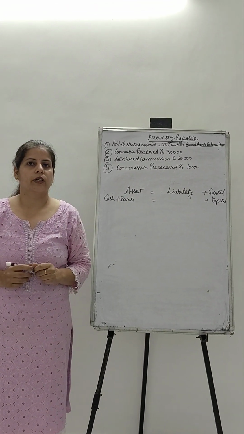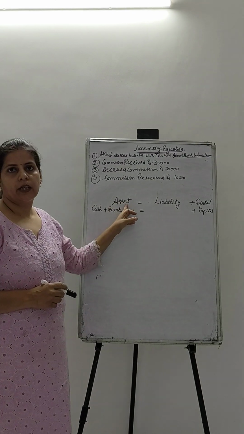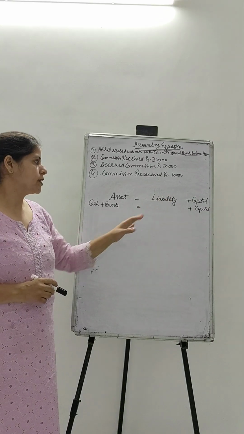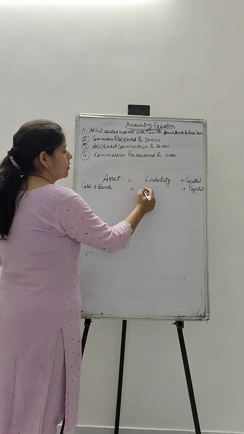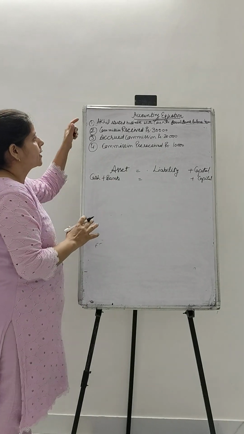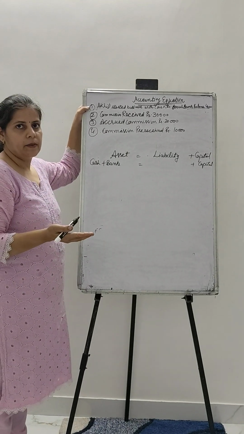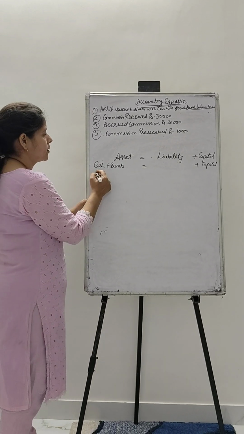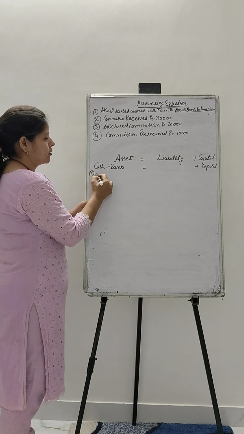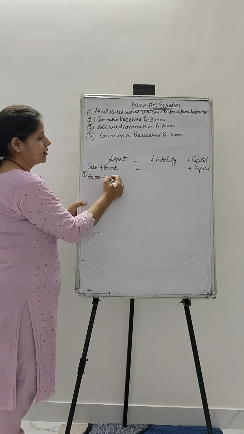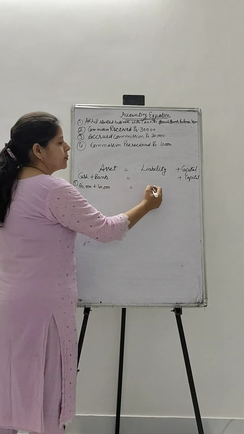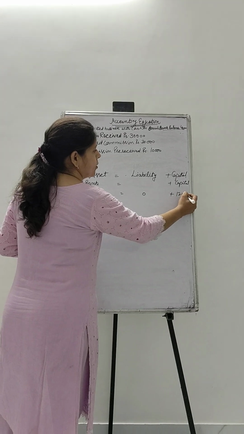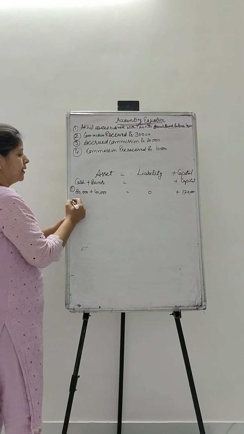Continuing with the accounting equation. As I already told you, the accounting equation is assets equals liability plus capital, based on the dual concept, that is, debit should always equal credit. Now in this case, again we have the same base. Akhil started business with cash 80,000 and bank balance 40,000. So the cash investment in the business is rupees 80,000 and the bank balance 40,000. Who is contributing this total balance? That is the owner. So the owner's investment will become a total of rupees 1,20,000 here.